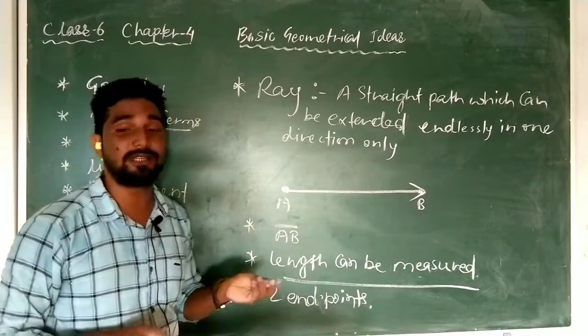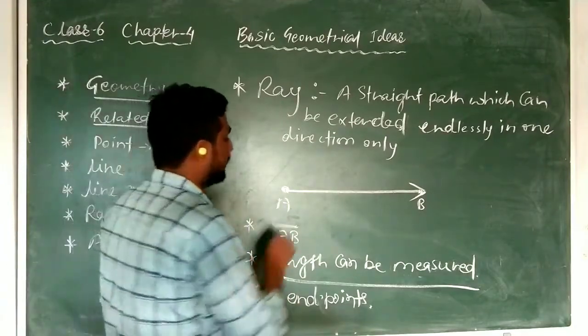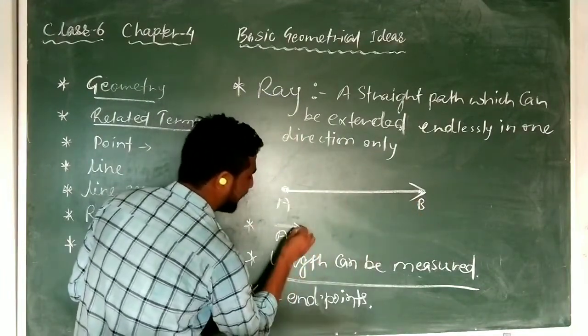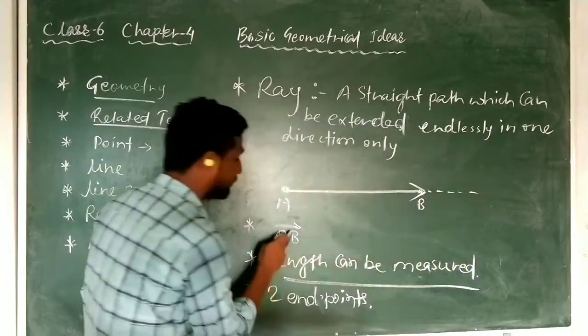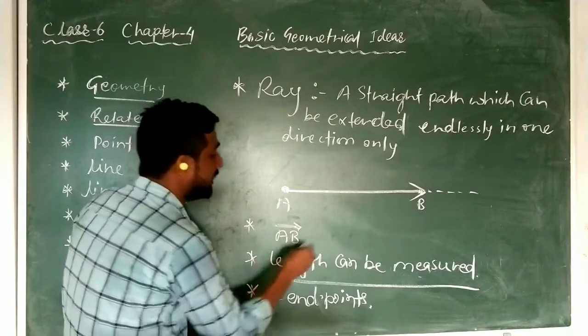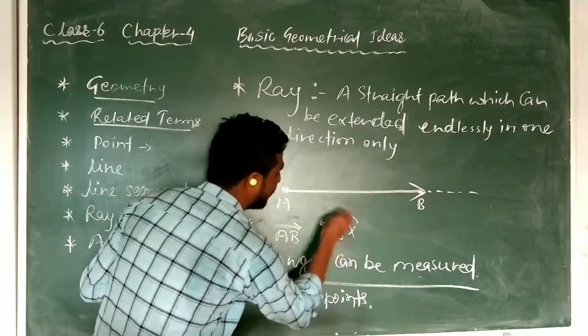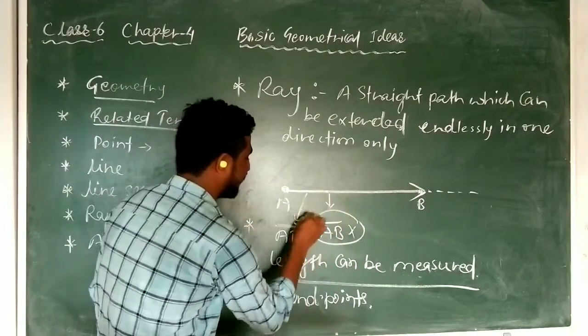And how will the representation be? That is very important here. You must pay attention. Representation of ray. This is ray AB, and the representation of this ray will be like that, AB. Towards B it can be extended, so here also it should be represented towards B only. Above B only the arrow will be there. If anybody writes like that for this, then it is wrong representation. It is wrong for this, it is correct for this.